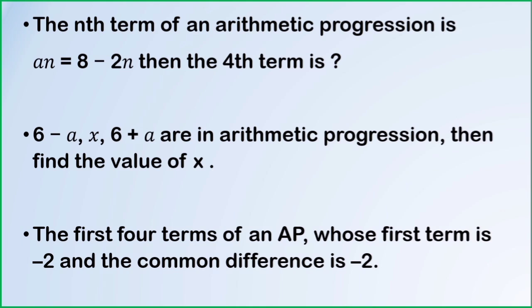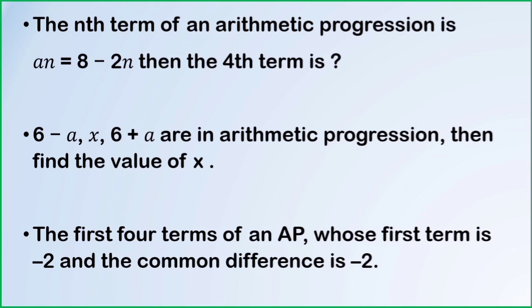Next question: 6 minus a, x, 6 plus a are in arithmetic progression. Then the value of x is. You can solve this question by the concept of common difference. The common difference is a2 minus a1, which is equal to a3 minus a2. Equating these two will get the value of x.